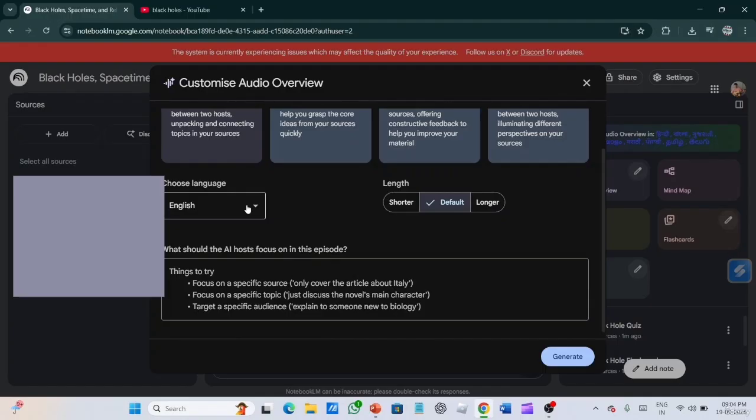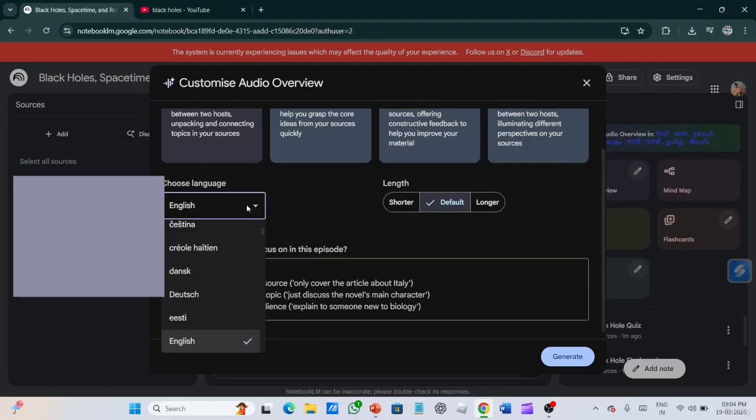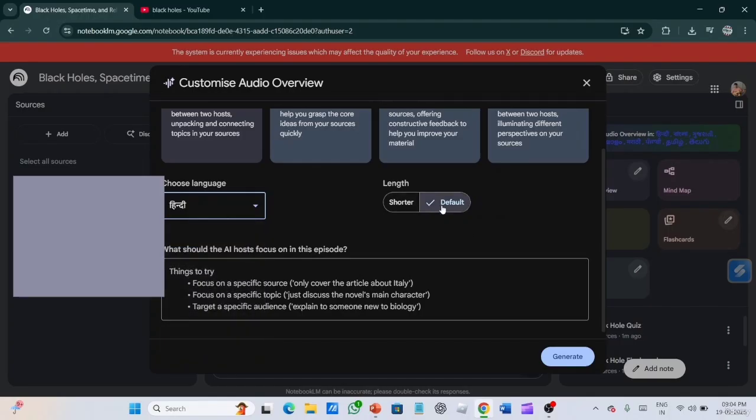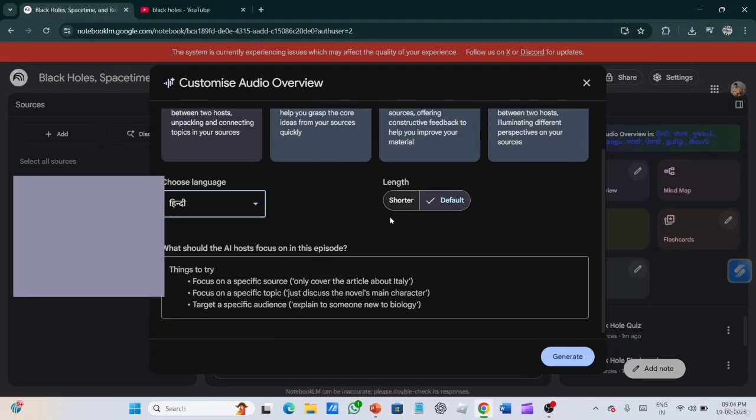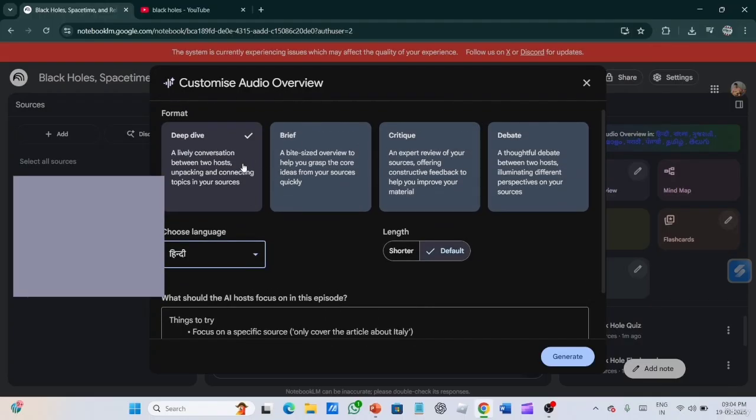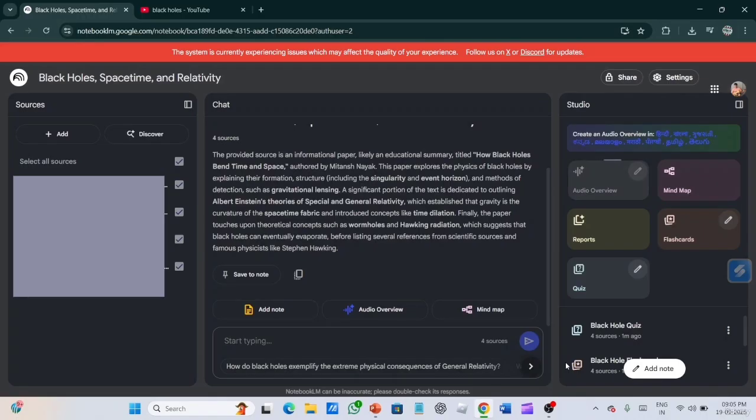Now the other thing is you can choose the language in which it will speak. So I will make another generation also in which I will choose the Hindi language. Let's see that also. Let's choose the Hindi language. Here we can also describe the length. It should be shorter or default. So here now let's change the format. Let's use the brief one. No, the debate one. Now let's click on generate.